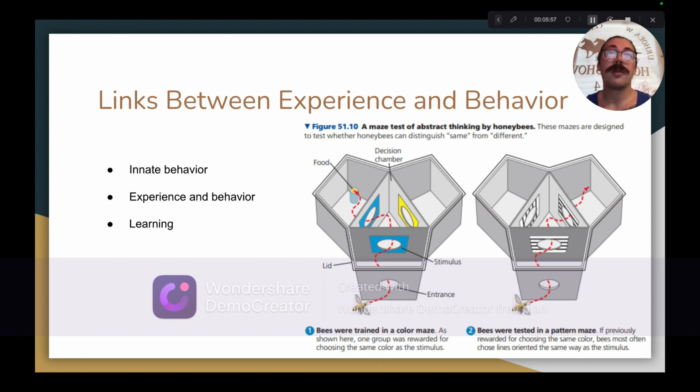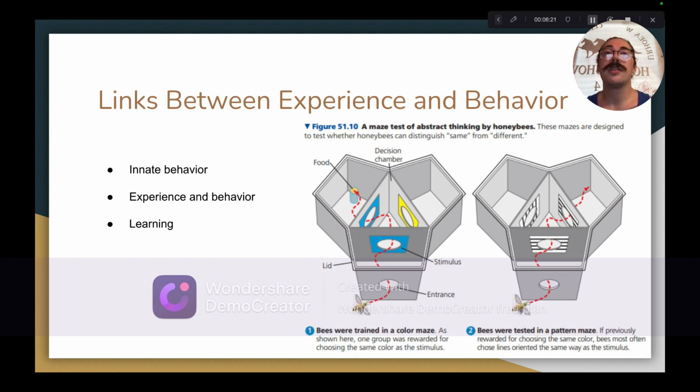Finally, on this slide, we'll talk about learning. Learning refers to the mechanisms by which experiences are stored as memories and by which memories influence changes in an animal's behavior. Furthermore, an animal's capacity for learning is determined by the organization and development of the animal's nervous system during the animal's development. Next, I'll discuss several mechanisms of learning, starting with imprinting.